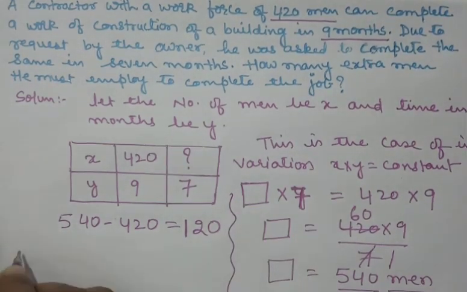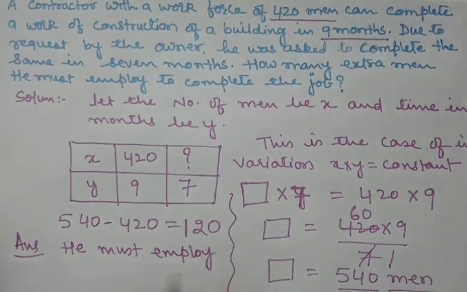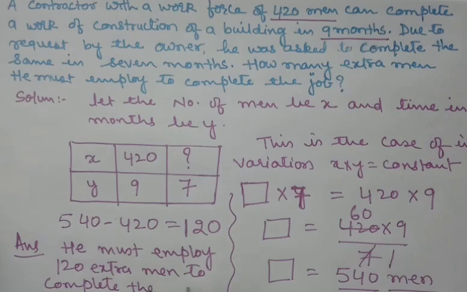So therefore, your final answer will be, he must employ 120 extra men to complete the work in how many months? 7 months. I hope this is clear to you, children.